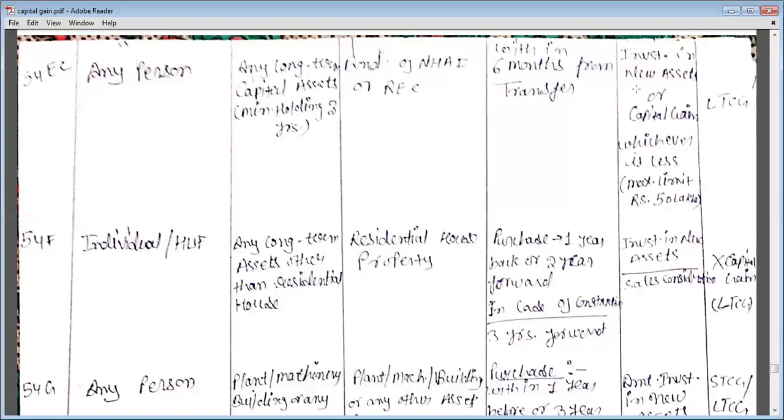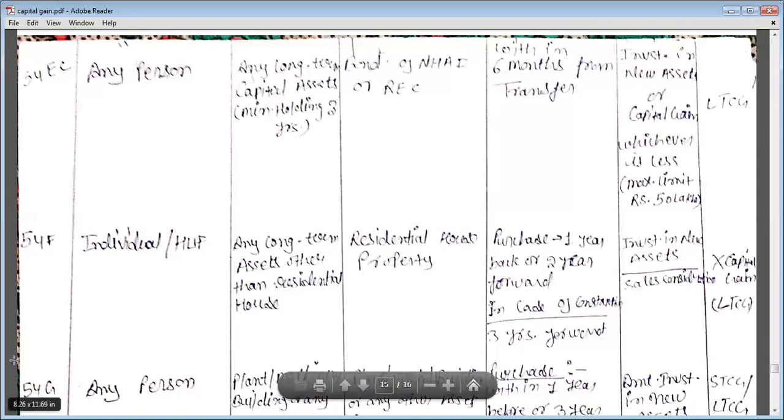So what will be the quantum of exemption? The quantum of exemption will be the investment in new assets or the capital gain, whichever is less. The maximum exemption limit will be 50 lakhs. The amount invested in bonds of NHAI or REC and the capital gain received on the sale of the long-term capital asset, whichever is less, will be exempt, but the maximum exemption limit will be 50 lakhs. Only if there is LTCG, long-term capital gain, are you allowed this exemption.